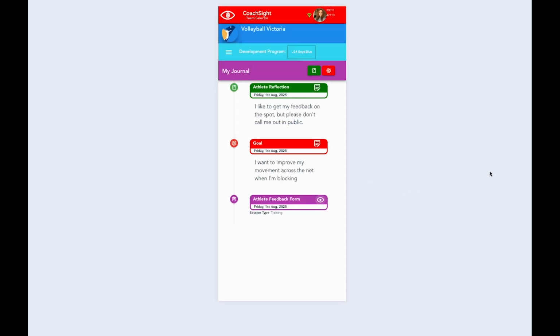So that's how we're planning to use CoachSight for the rest of the program. Especially during the event, we'll be looking to create a feedback form for each of our matches so that we're giving you all an idea of how you're performing and what you can do to get better as athletes.